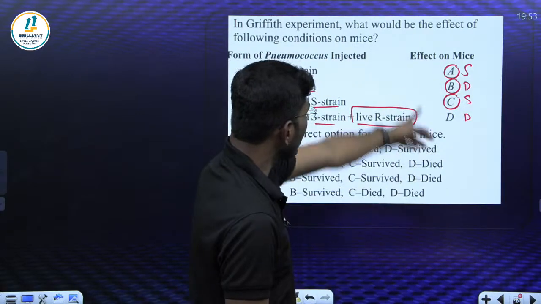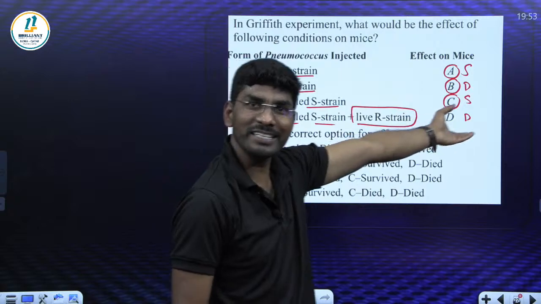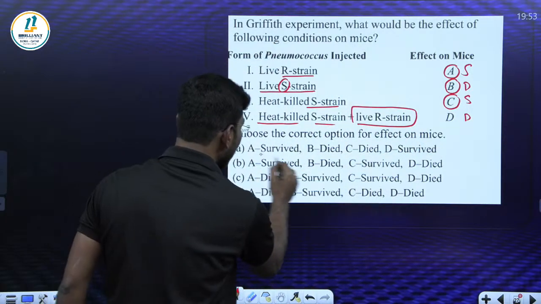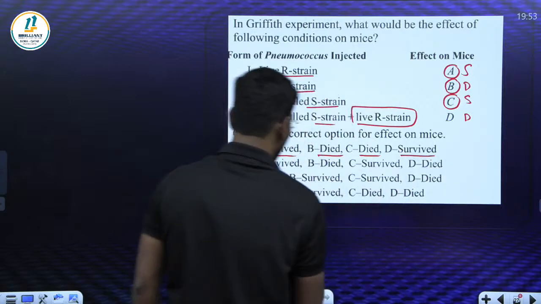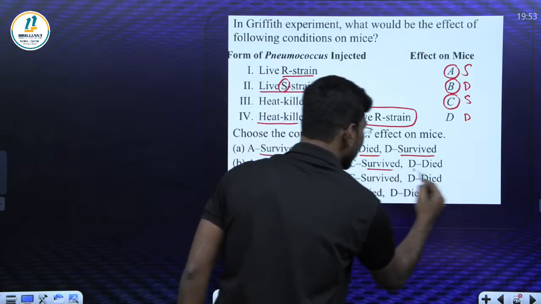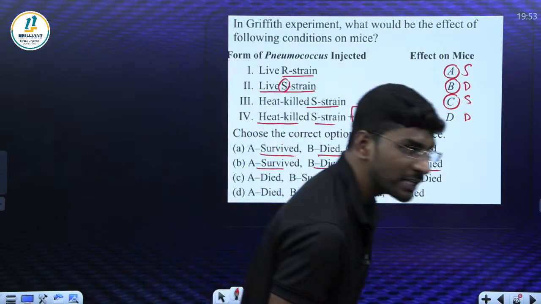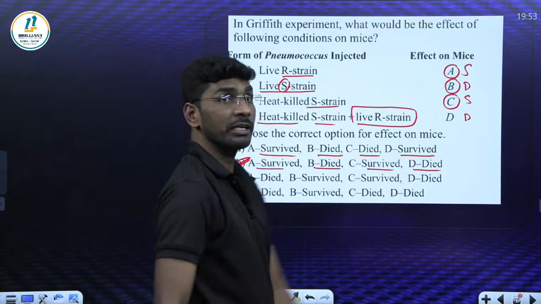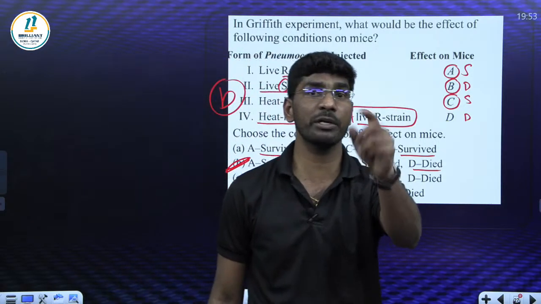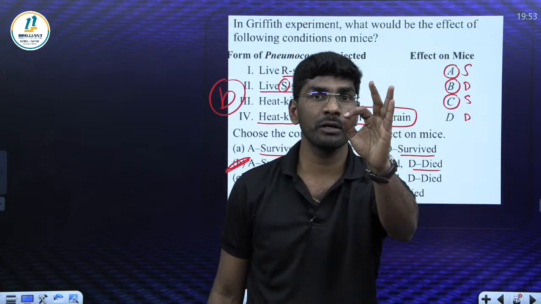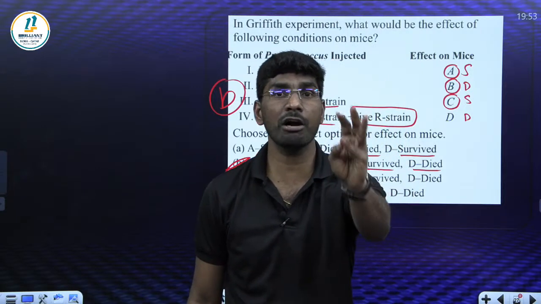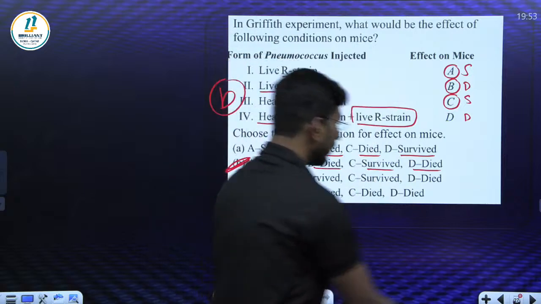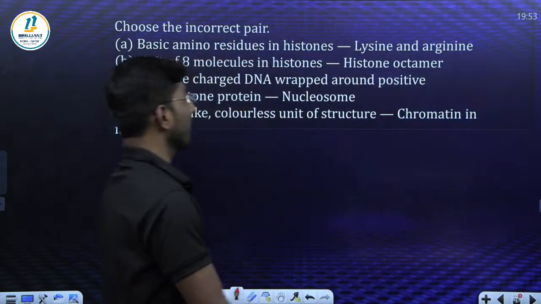What is the correct answer here? Survive, died, died, survive? No. Survive, died, survive and died. Am I clear? So I will write option B. Griffith's experiment of transformation, thoroughly prepare it. Griffith, MacLeod, McCarty, Avery, properly prepare this experiment and go. Very good. What about the next question?